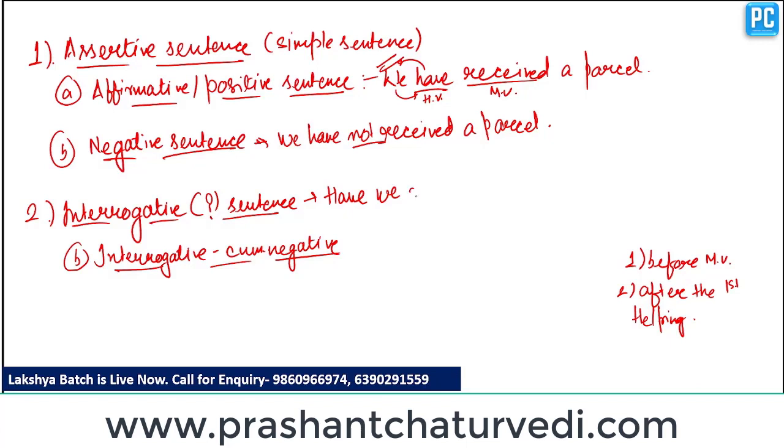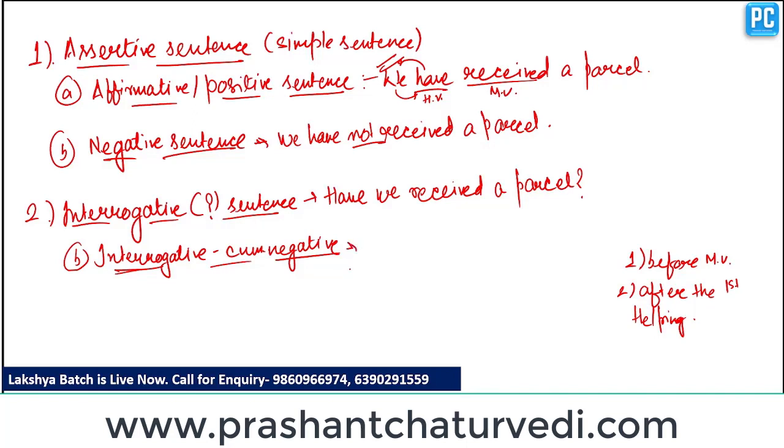So have we received a parcel? Have we received a parcel? Clear? And at last we place the interrogative sign. And again, if we want to make an interrogative sentence negative, we have to place not before the main verb or after the first helping verb.